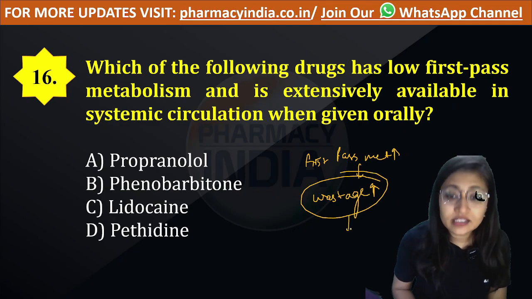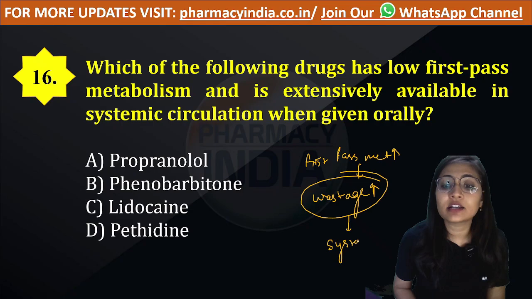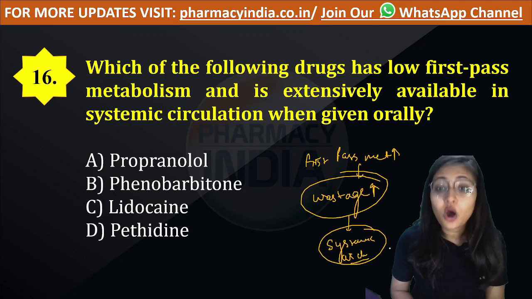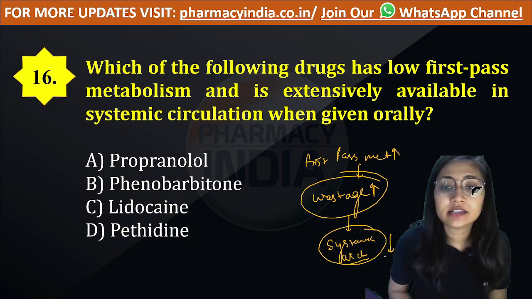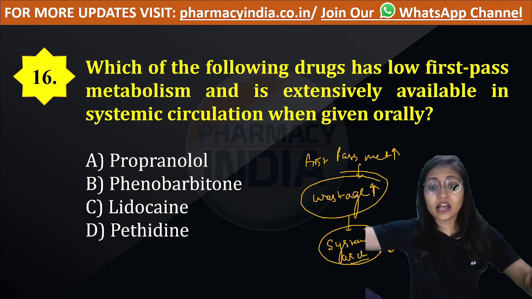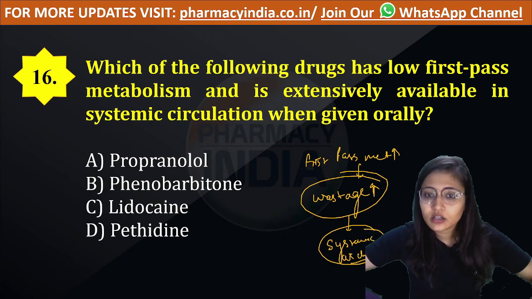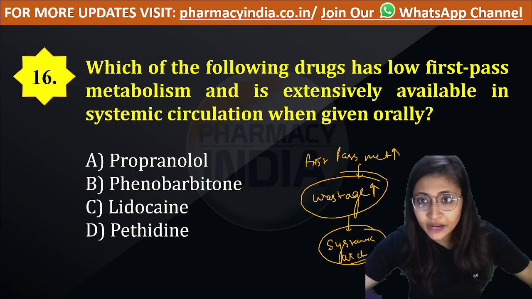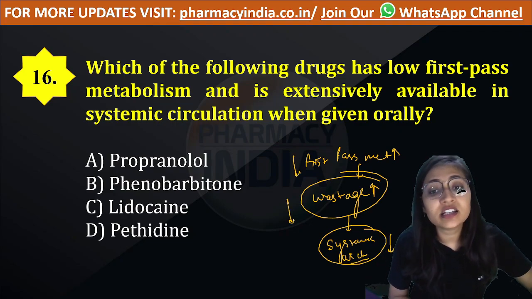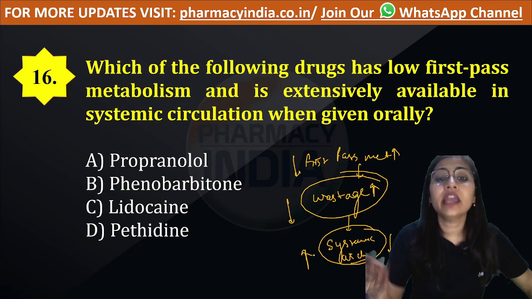Therefore, the drug that reaches systemic circulation also decreases. If first pass metabolism increases, systemic drug gets decreased. And if first pass metabolism is low, wastage is low, and systemic drug gets increased.